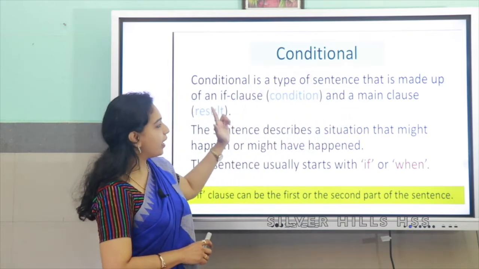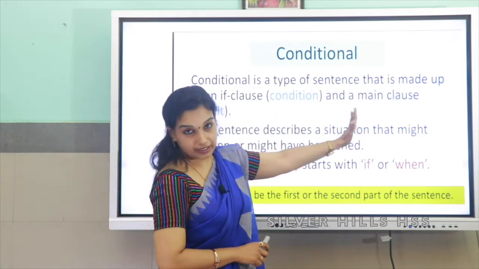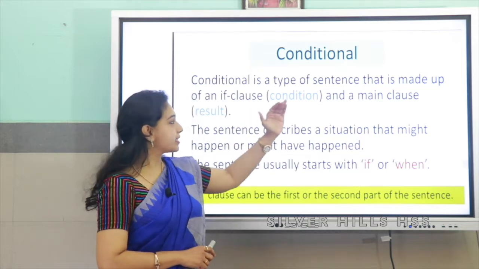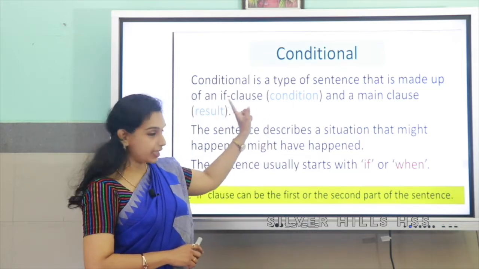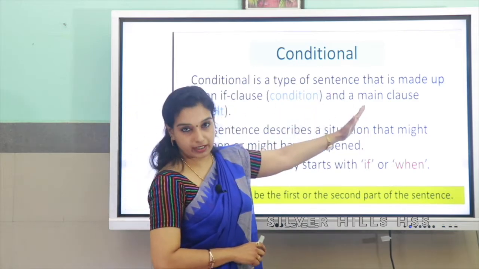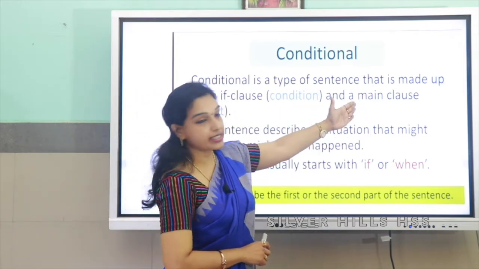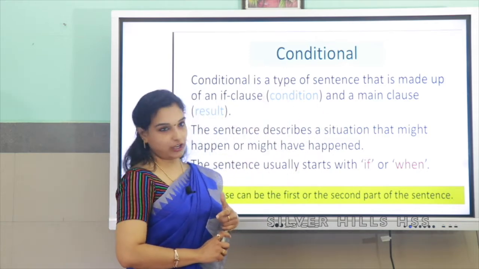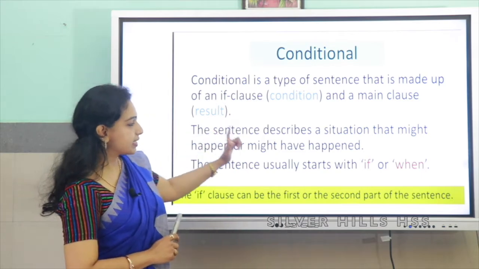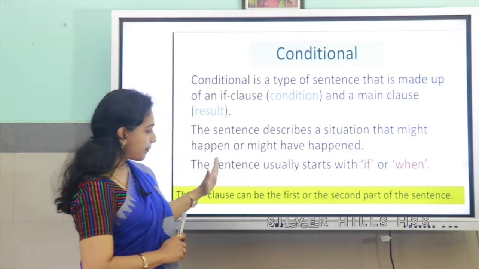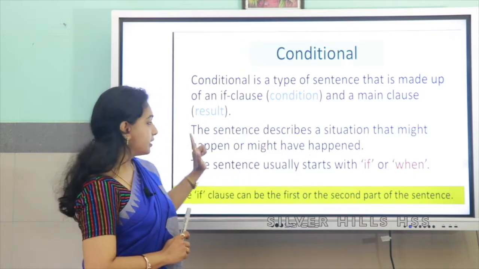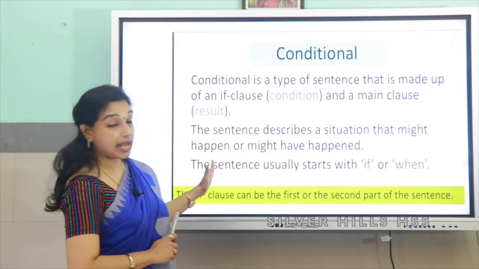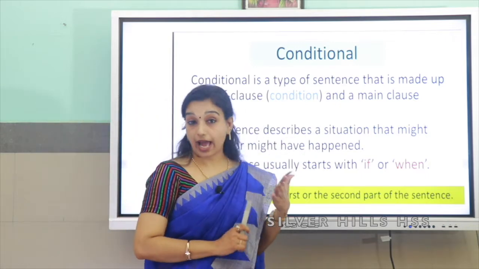So, a conditional sentence can start with a condition, that is if clause, followed by a main clause, or you can start the sentence with a main clause and then followed by an if clause. So, the sentence describes a situation that might happen or might have happened. This is what a conditional sentence is.